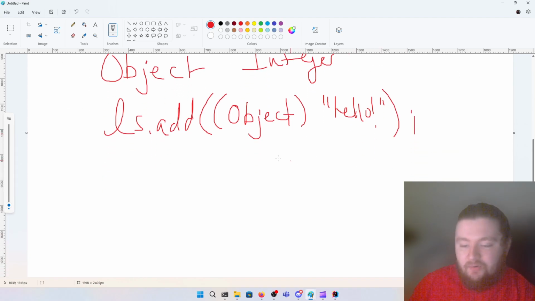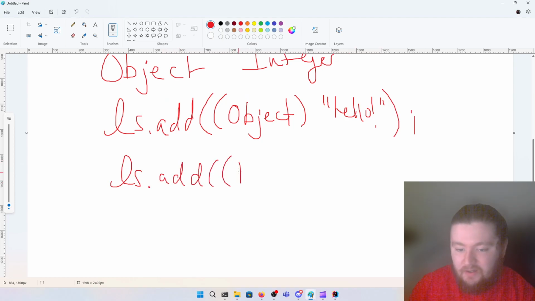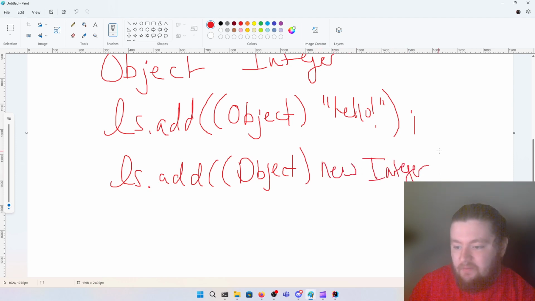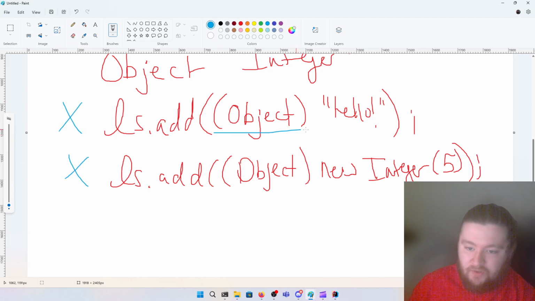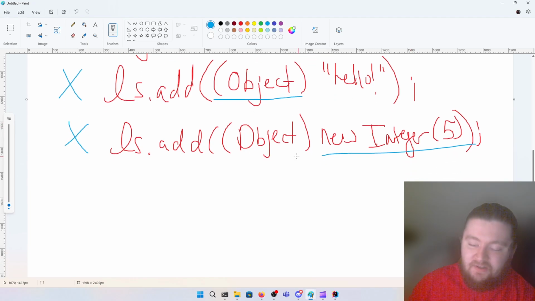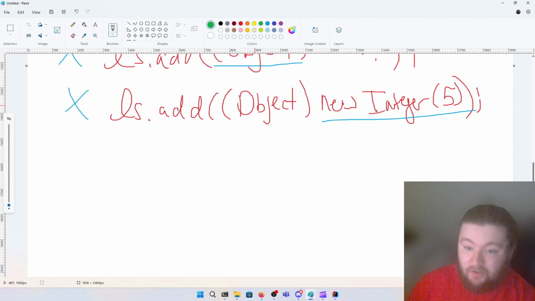So this is already pretty bad, and what's worse about this is that we can store anything in this list. So we can create what's called a heterogeneous list. And all that means is that we have things that are not of the same type in a list. Okay? So this is already pretty bad. We don't like this approach. We don't like being able to put multiple things in the list, because that makes it hard when we're processing the list. This is where it's sort of triply bad.